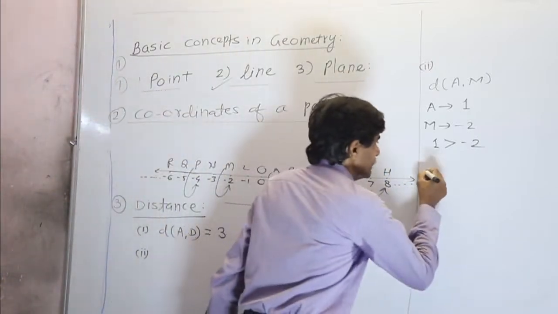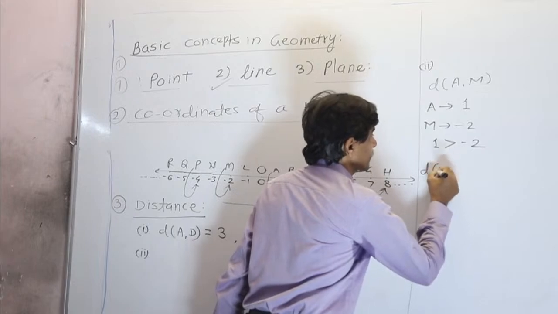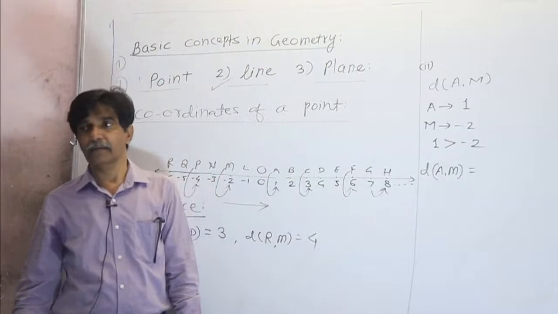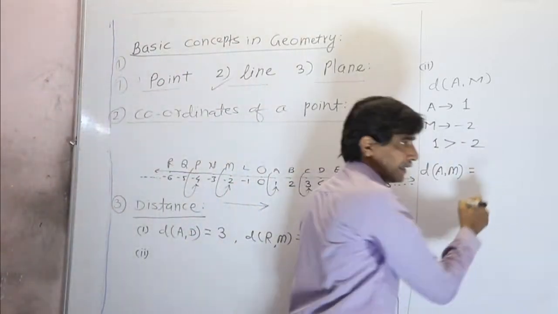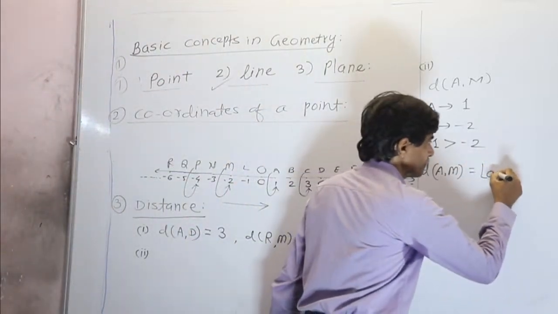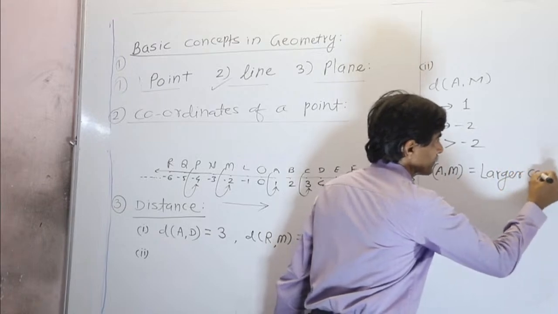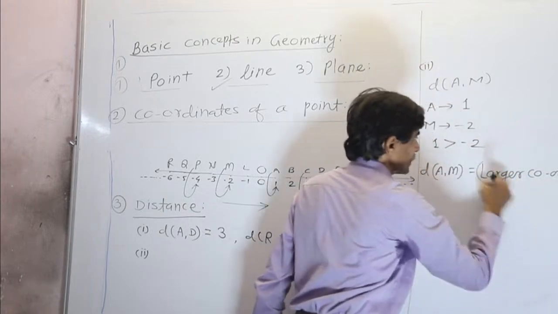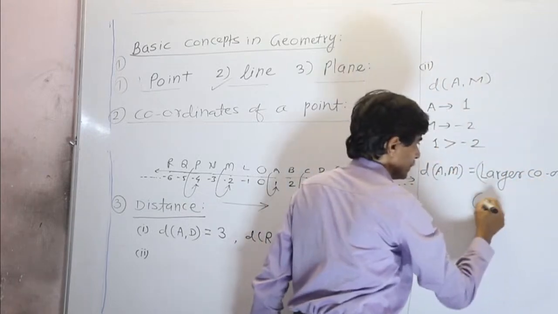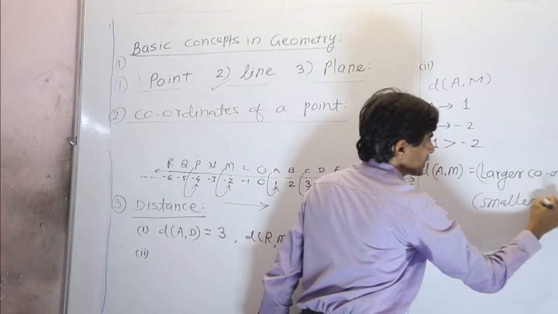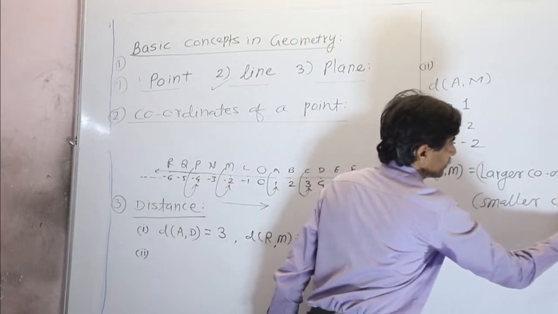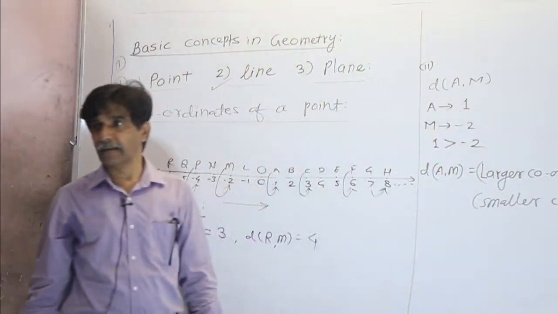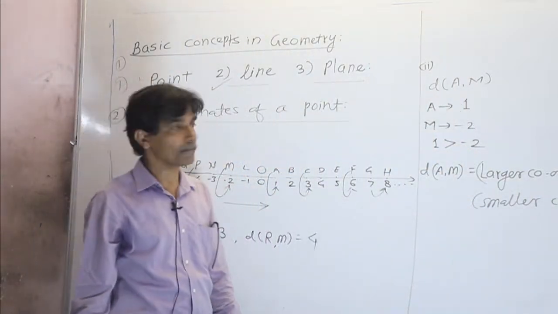And then using one formula, this formula you have to remember: the distance between the 2 points is the larger coordinate minus the smaller coordinate. Larger coordinate minus smaller coordinate.